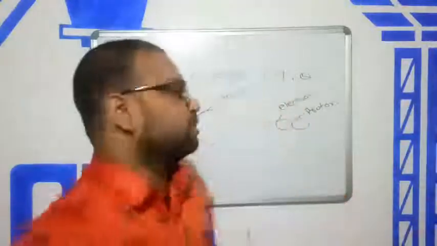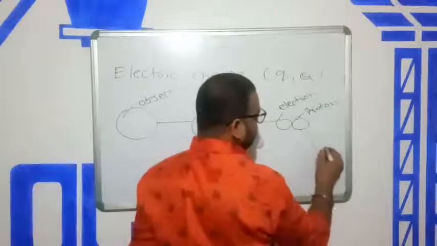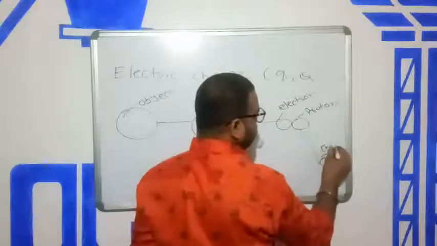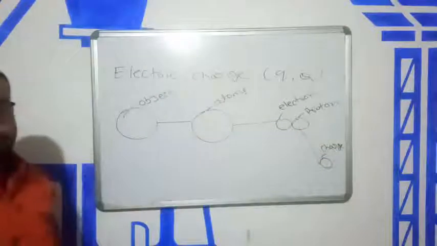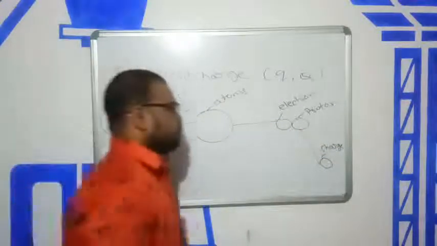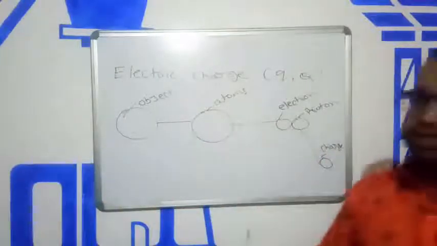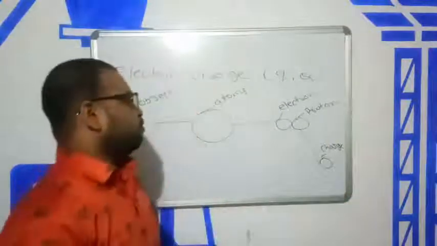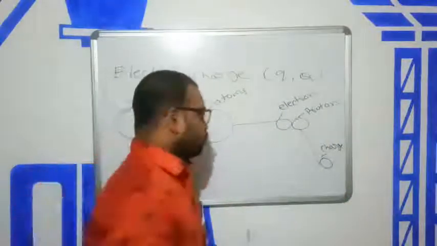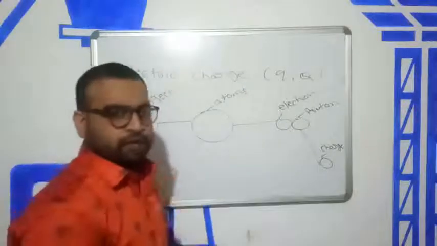What is charge? Electrons and protons are made of charge. And what is charge made of? Nothing has been found from which charge is made.